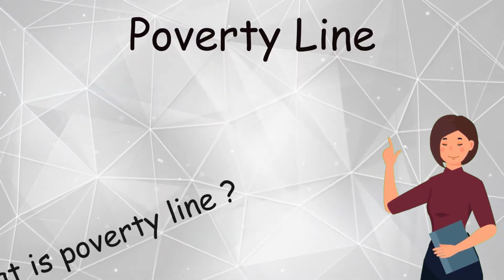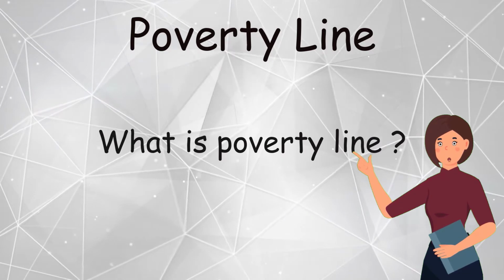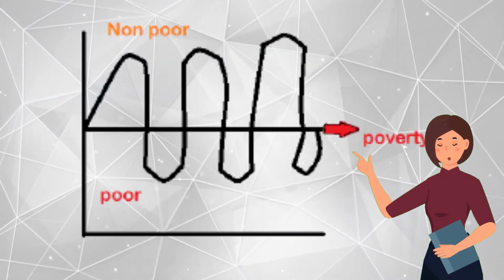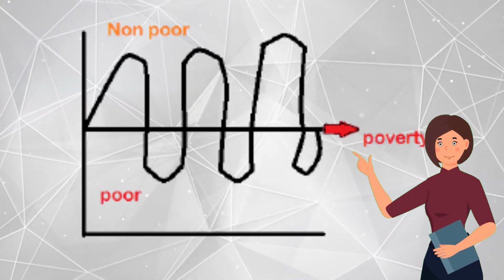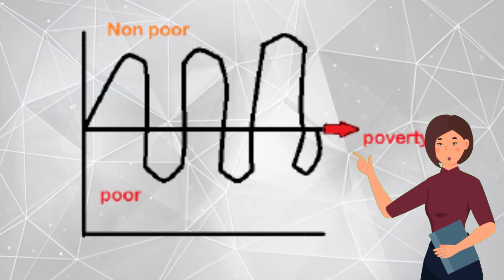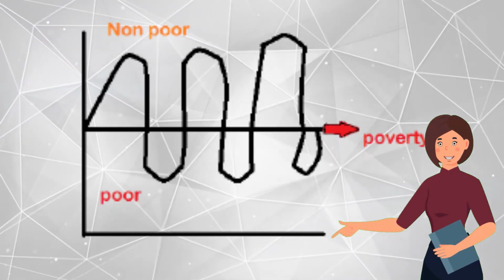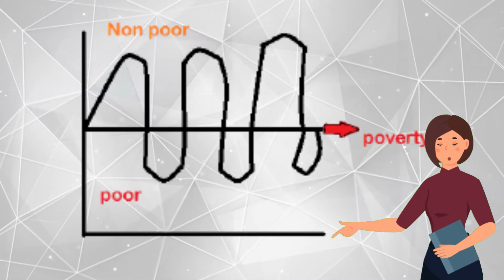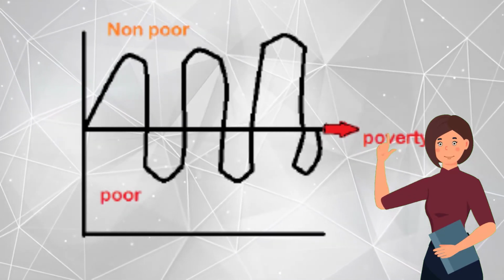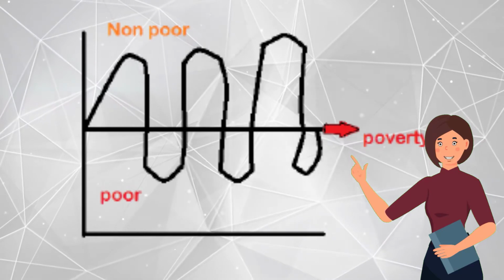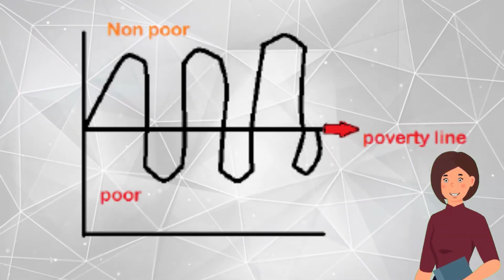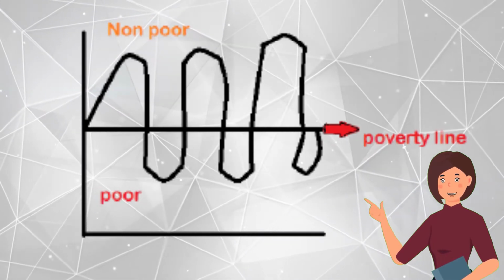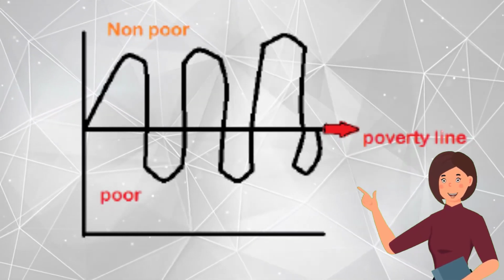Poverty line. What is the meaning of poverty line? It is an imaginary line. Poverty line is a cut-off point on the line of distribution which usually divides the population of the country as poor and non-poor. People having income below the poverty line are called poor, and people with income above the poverty line are called non-poor. How can we recognize poor and non-poor?